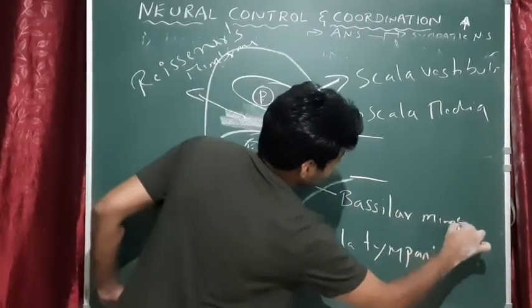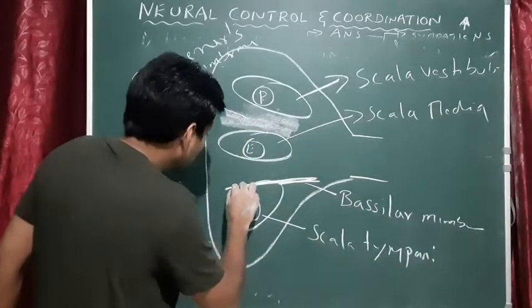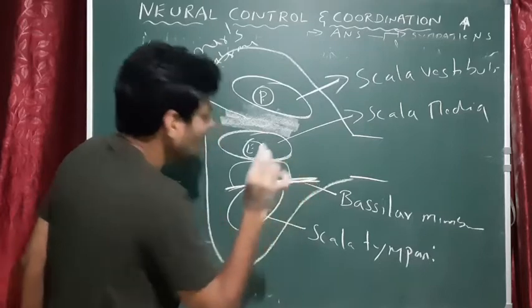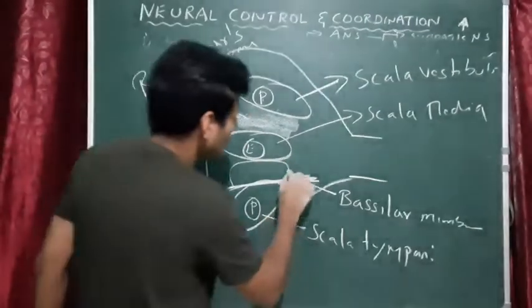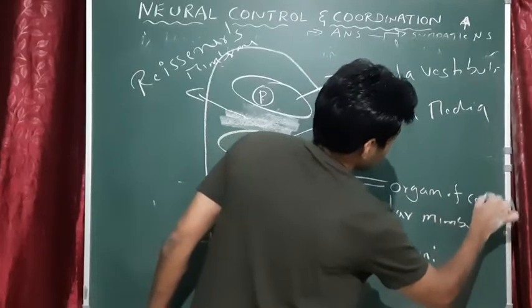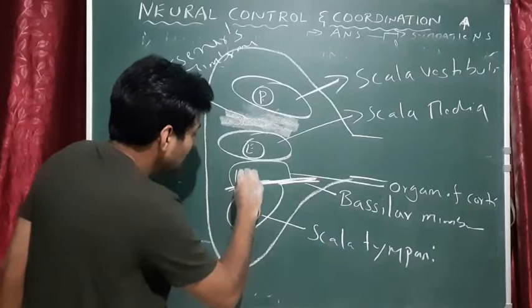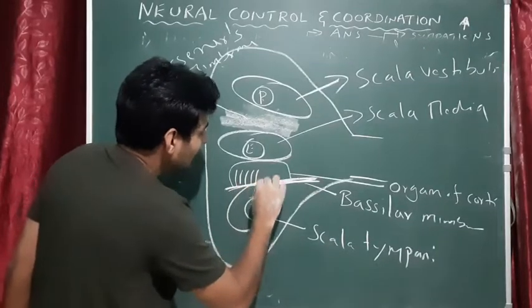What do you call? Basilar membrane. Okay, basilar membrane. And here the basilar membrane contains some small, tiny organ. That organ is called the organ of Corti. What do you call? Organ of Corti. Got it? Okay.